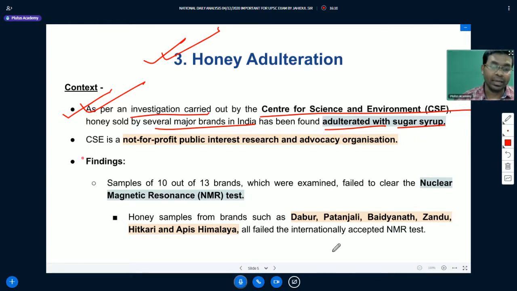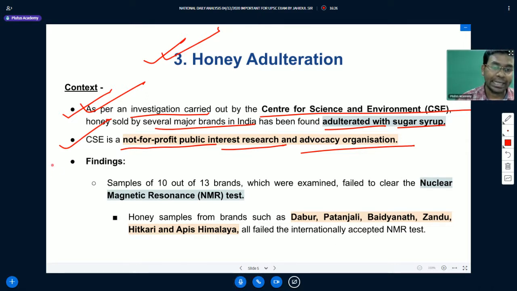Okay, and what is this Center for Science and Environment? Center for Science and Environment is a not-for-profit public interest research and advocacy organization.